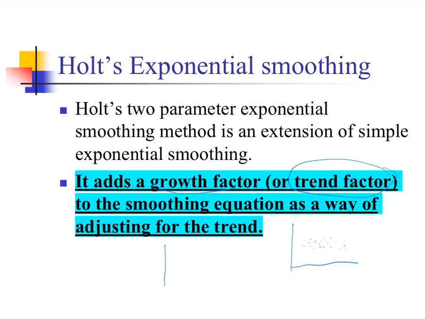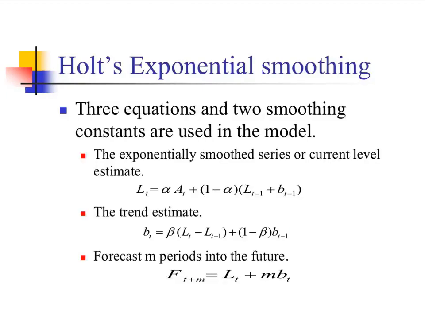But sometimes we have a trend in the data, and then you need to use Holt's exponential smoothing method. The data goes up, or it may be a data set with a downward trend. Holt's exponential smoothing method provides you lower errors. In Holt's method, we have 3 equations and 2 smoothing constants. Forecast for level.